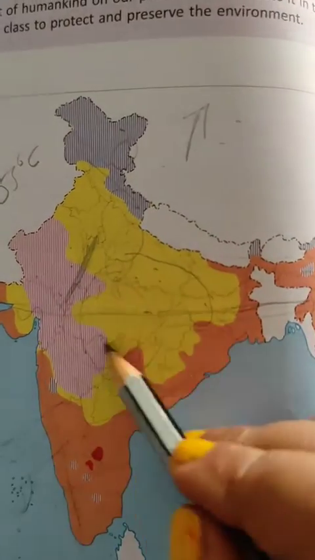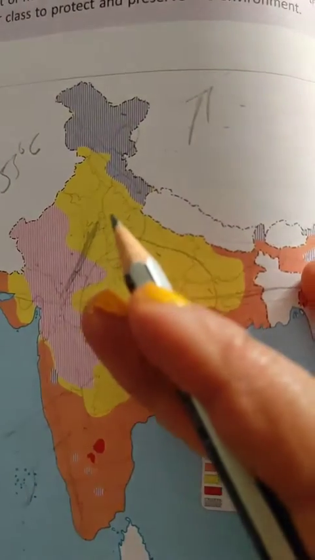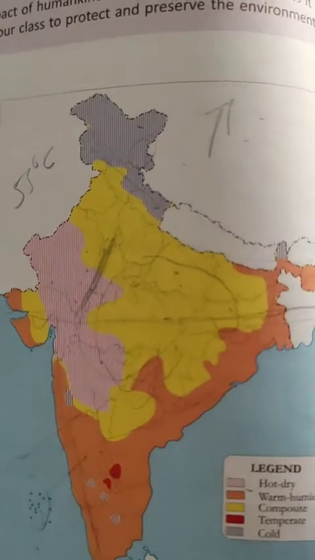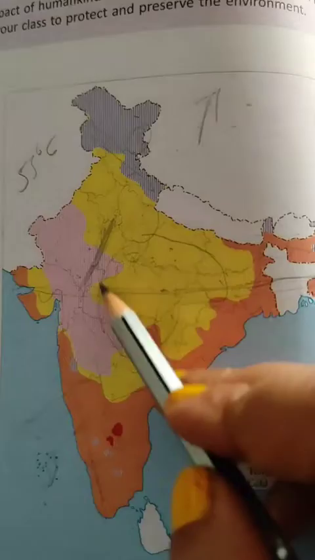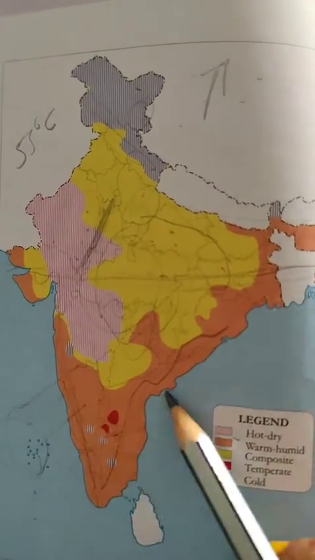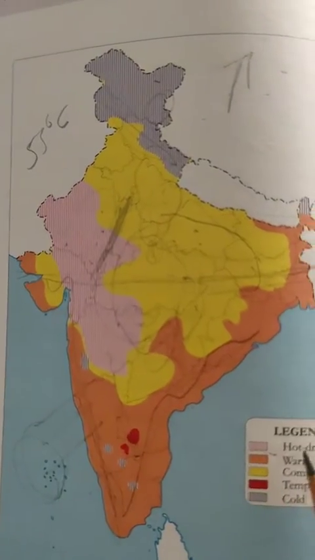In the interior parts of India, which are away from the seas and oceans, summers are hot and winters are cold. But these effects are moderate in coastal areas because they lie near the Arabian Sea and Bay of Bengal.